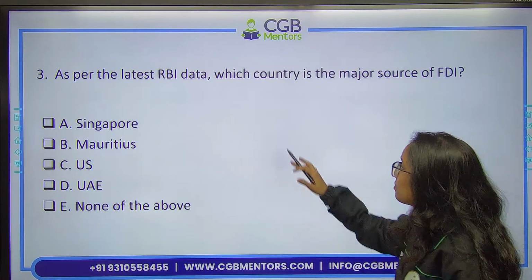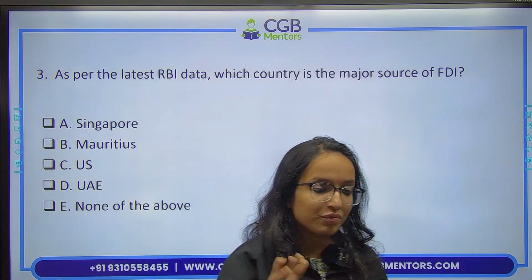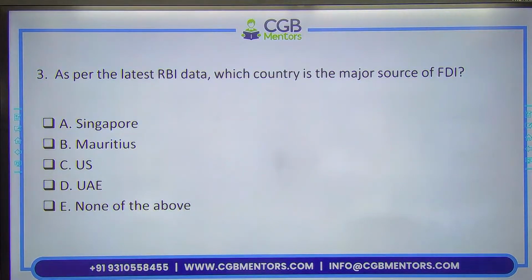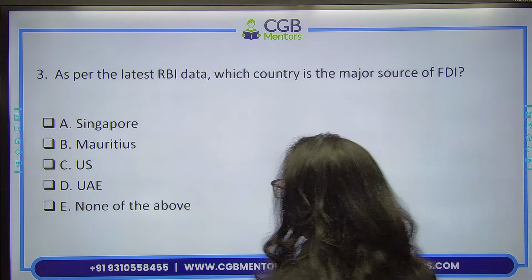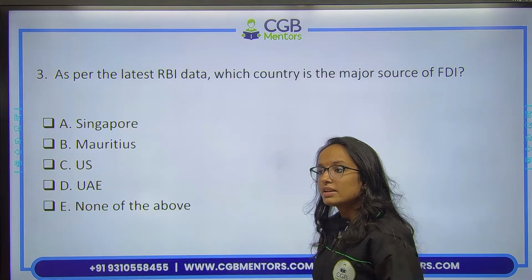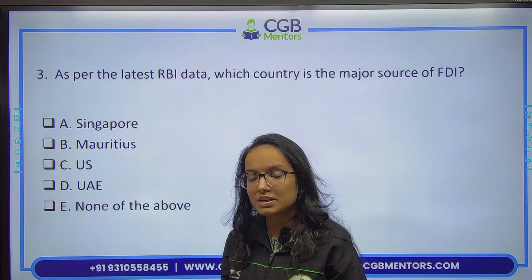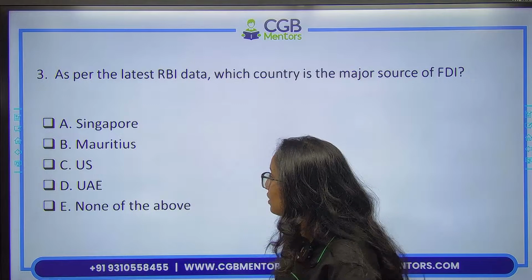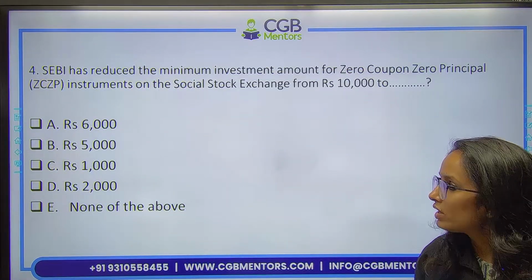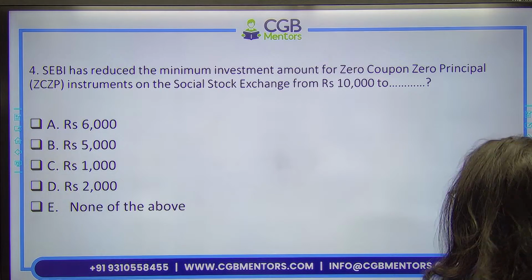As per the latest RBI data, which country is the major source of FDI for India? Remember, FDI source, not the source of remittances. Which country is sending largest FDI to India? Yeah, so correct, that is Singapore. Option A is the right one here. Singapore is the right answer. And in remittances, the country from where we are receiving maximum remittances is US. Here it is Singapore.